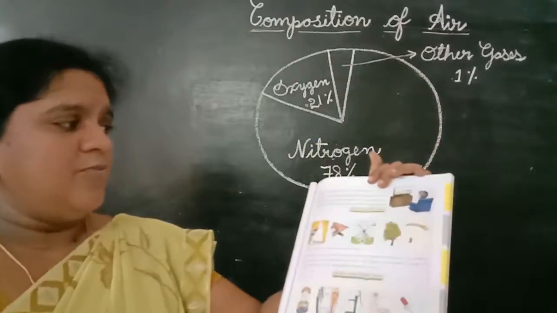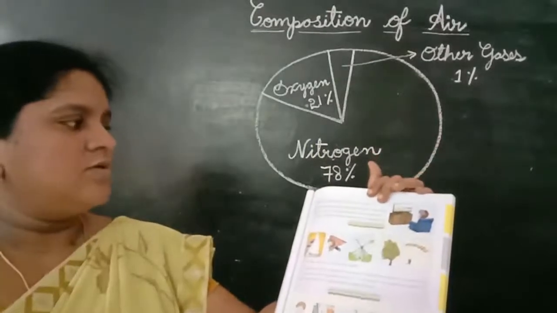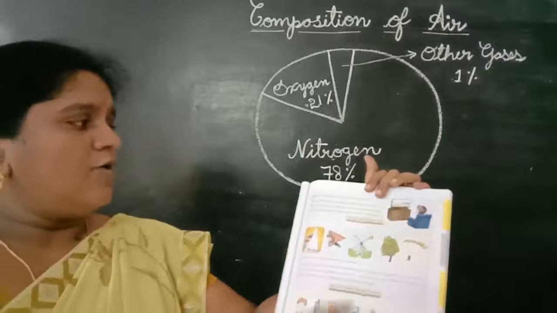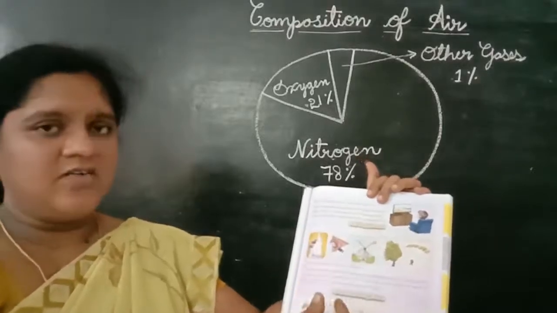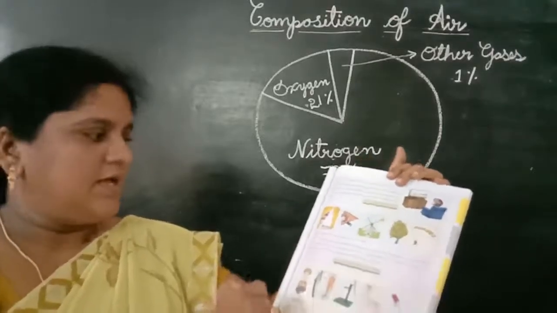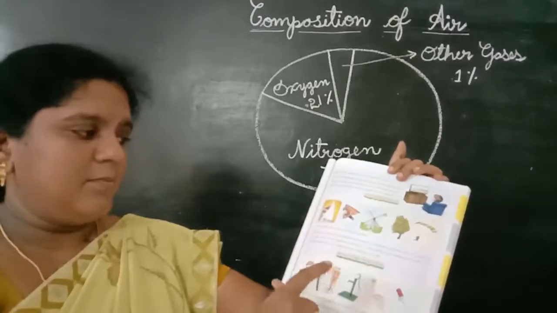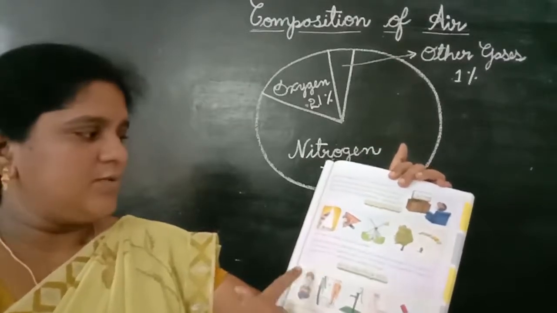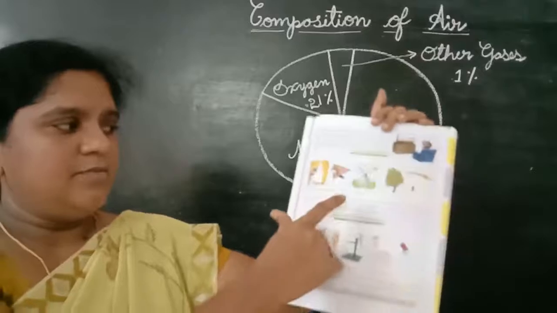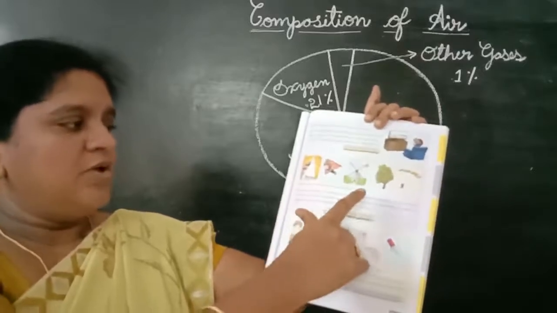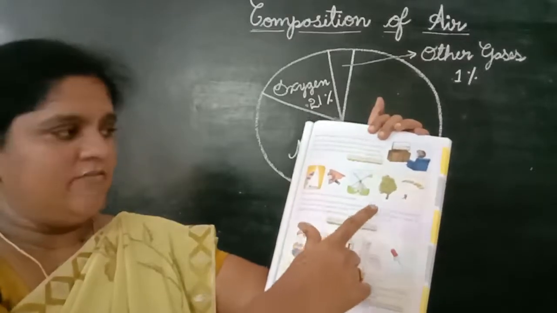Next, air propagates sounds. Example, how do the sounds from a TV reach our ears? Experiment. Next, children, air can make things move. Example, sailboat, windmill, moving air. Moving air is called wind.